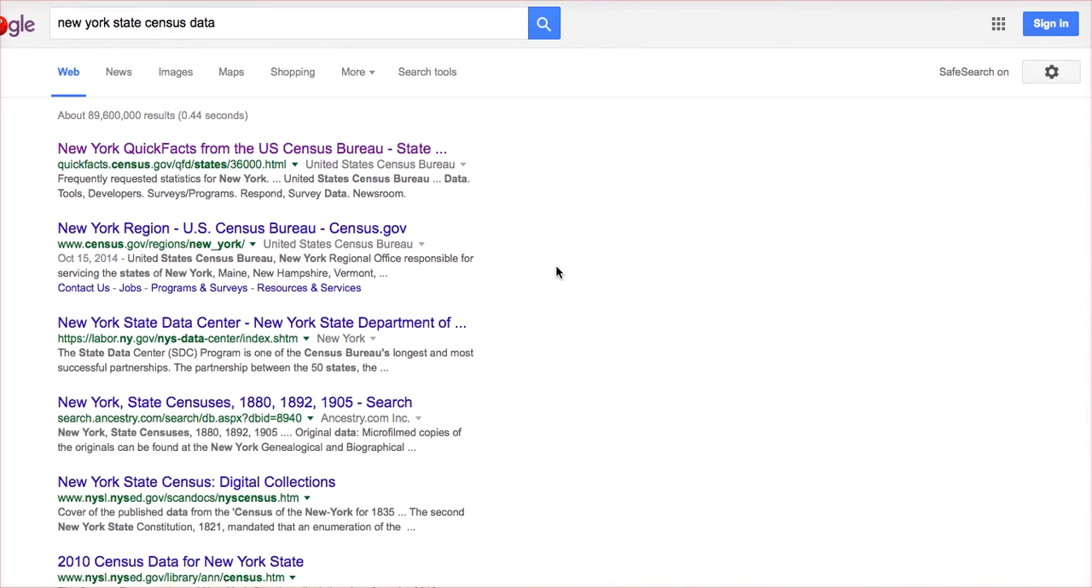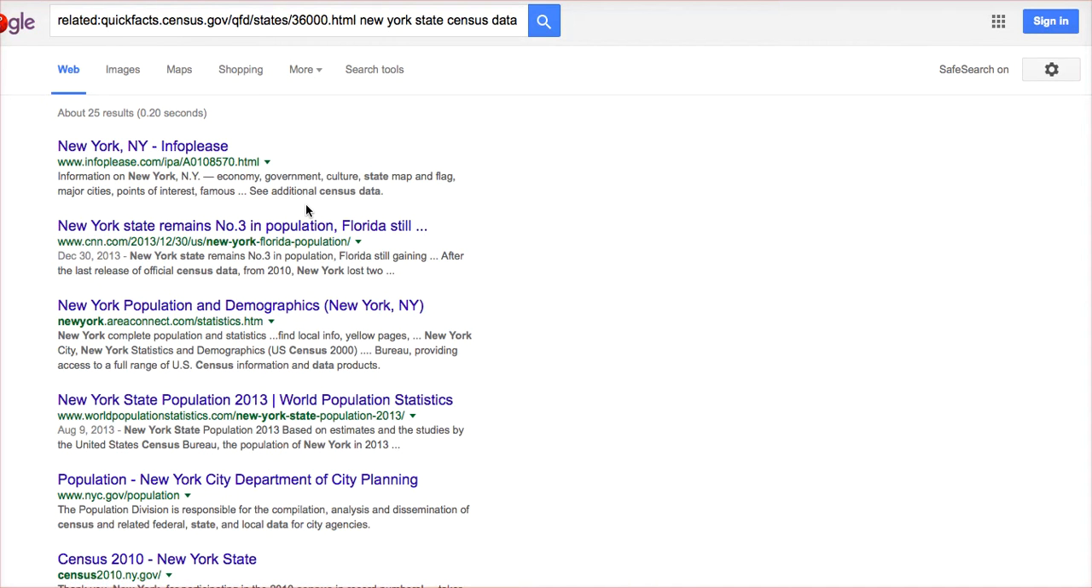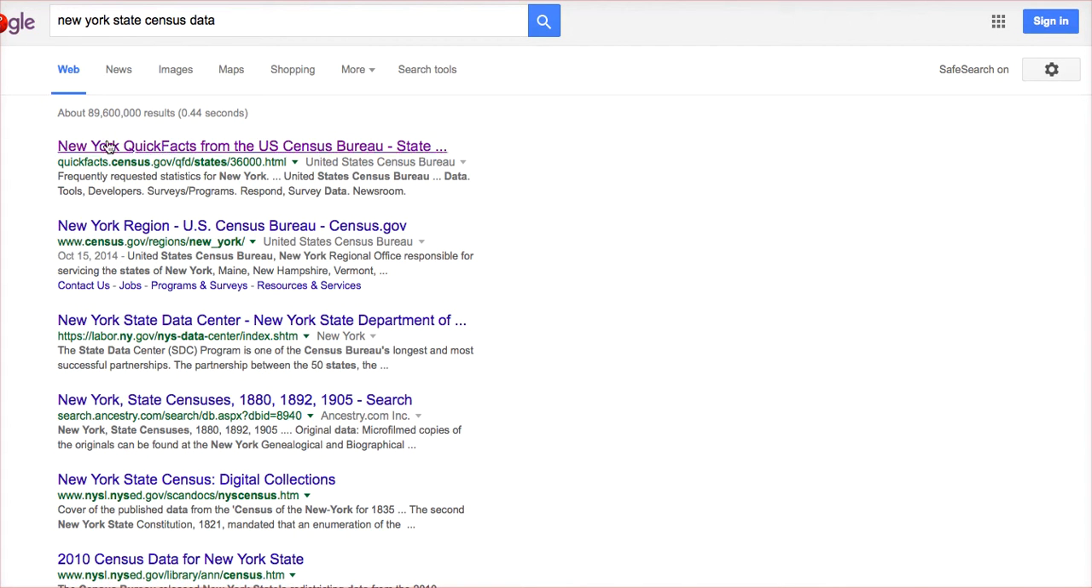So let's use that Google tool. I'm looking at New York Quick Facts from the U.S. Census Bureau. Find that green triangle here and I'm going to click on it. I'm going to click similar. And Google comes up with even more websites for me to look at. But look how filtered it is: 25 results as opposed to the 89 million results from before. Pretty cool.